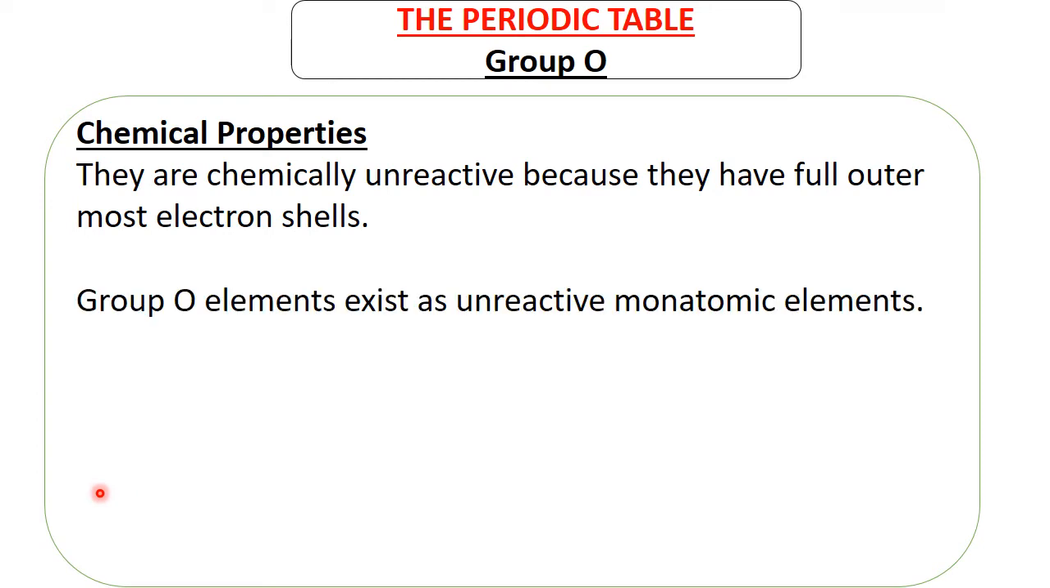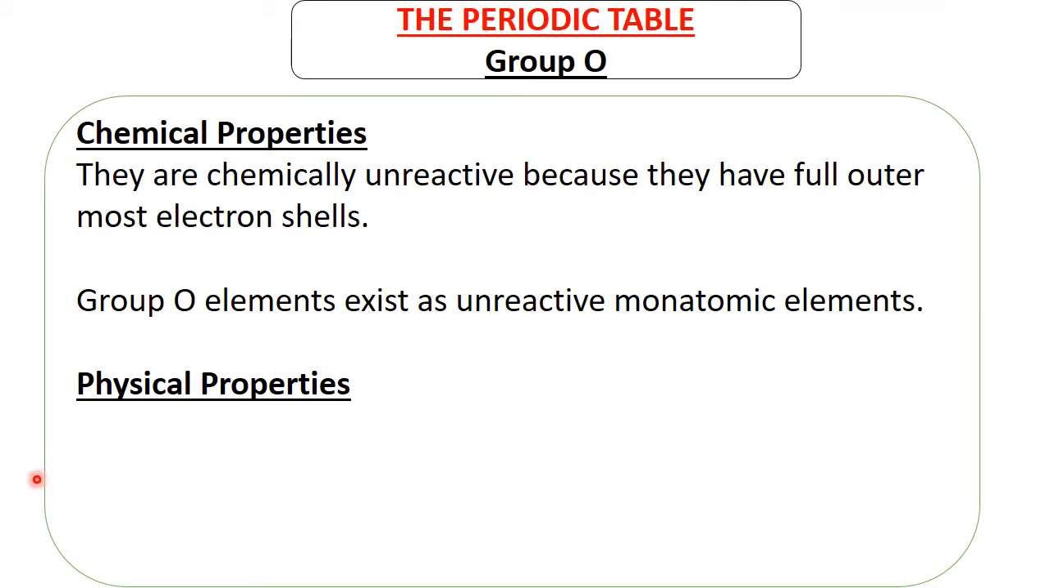Because of this, they exist as unreactive monoatomic elements. The word monoatomic means they are made of a single atom. Group 7 elements are diatomic, meaning they are made of two atoms. Because they are very reactive, group 7 elements end up reacting with themselves to form a diatomic molecule. So group 7 elements are always found in twos. Chlorine, it's 2 chlorines. Fluorine, it's 2 fluorines, just like that. But these ones exist as single atoms because they do not combine even with themselves.